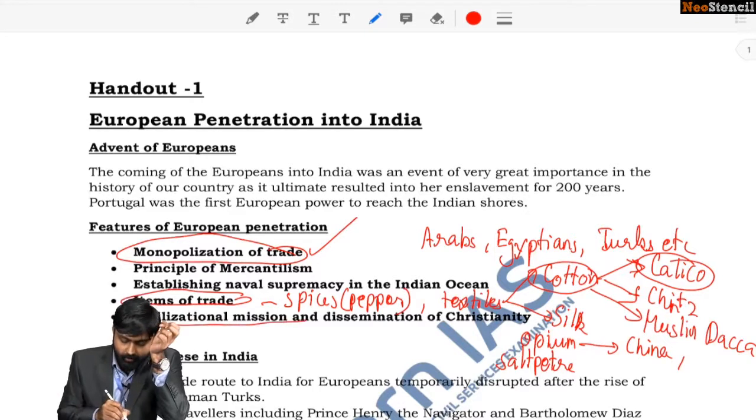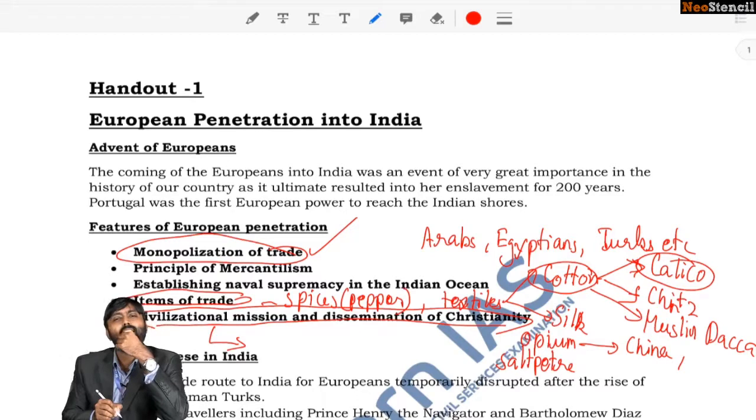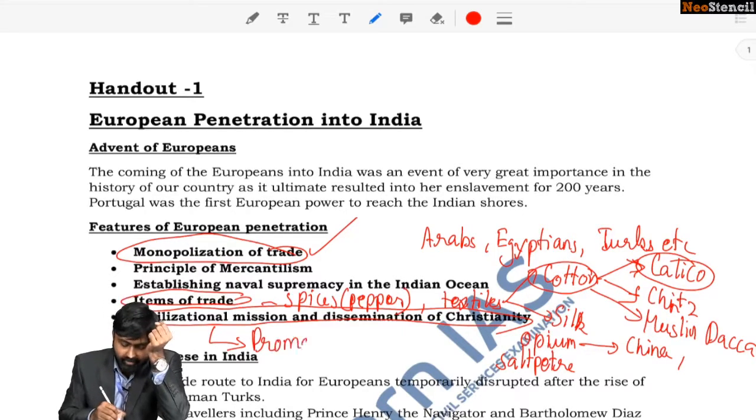Now, many European powers like Portugal, who were Catholic nations, also wanted to promote Christianity in Asia. Okay, so promotion of Christianity was one important tenet.